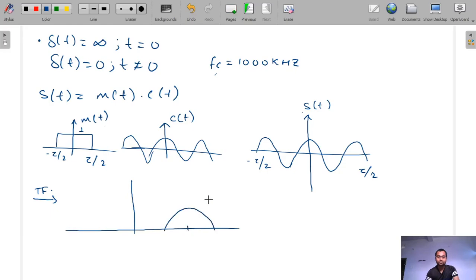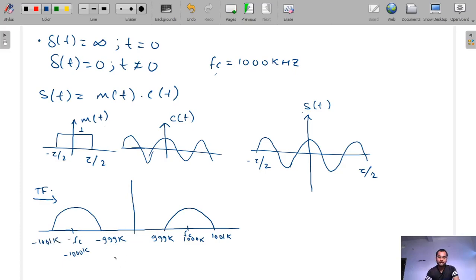This point is our Fc, this is 1001 kilohertz, and this is 999 kilohertz. This is the positive frequency component, and this is the negative frequency. Again, this is minus Fc, that is minus 1000 kilohertz, this is minus 999 kilohertz, and here it is minus 1001 kilohertz.